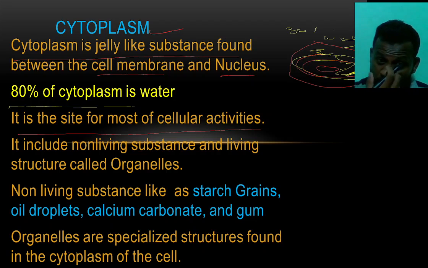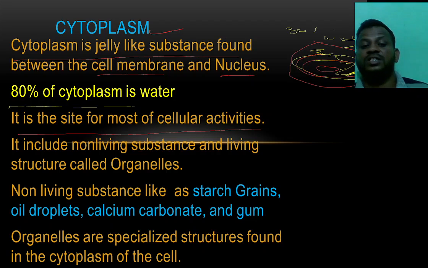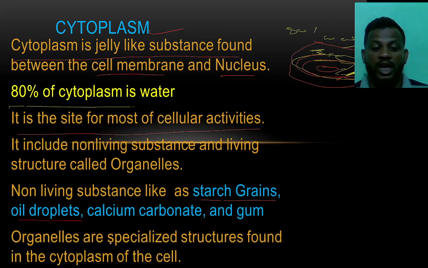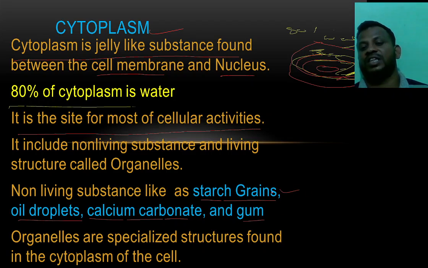Both non-living substances and living structures are present in the cytoplasm. For example, the non-living substances are starch grains, oil droplets, calcium carbonate and gums. These all are non-living substances present in the cytoplasm.